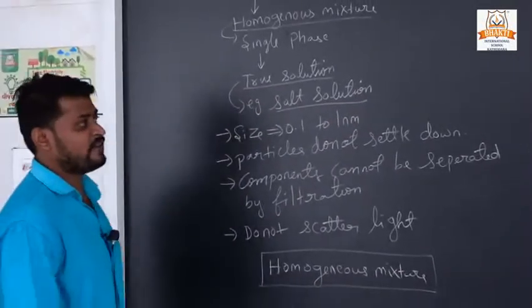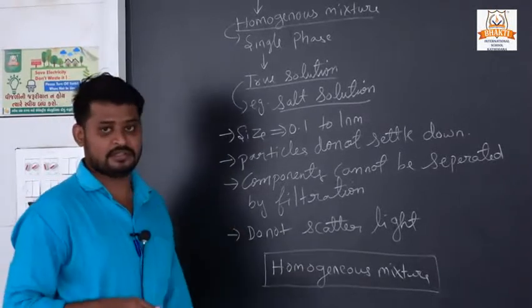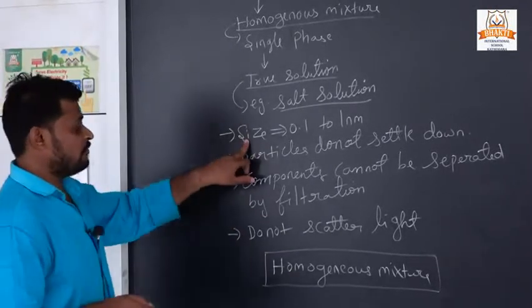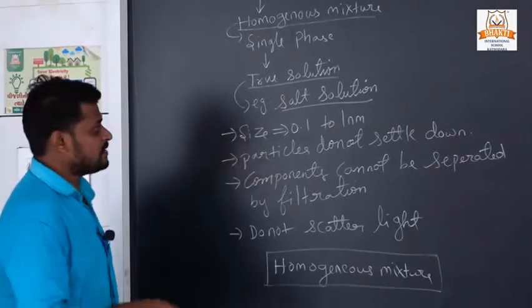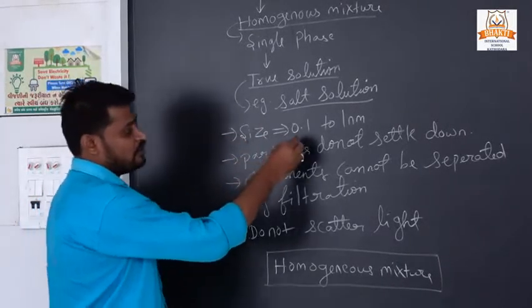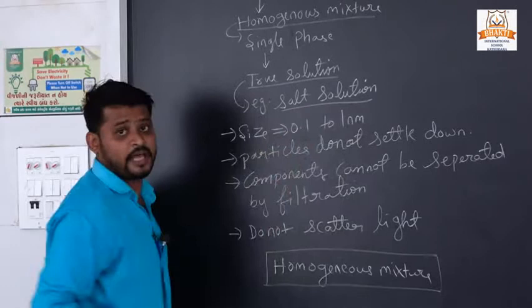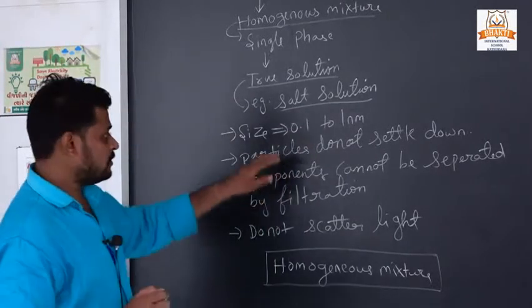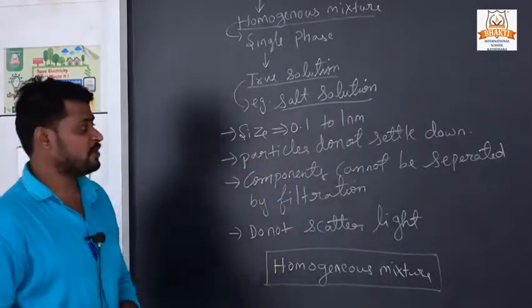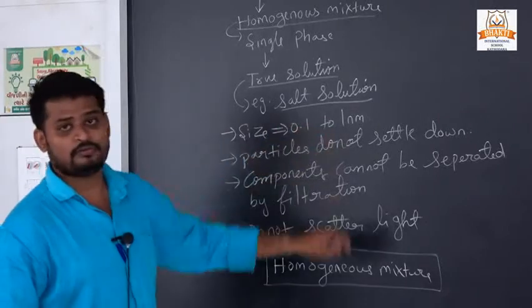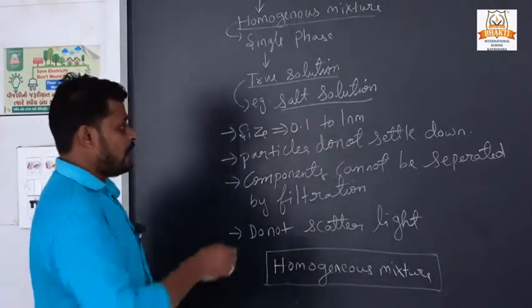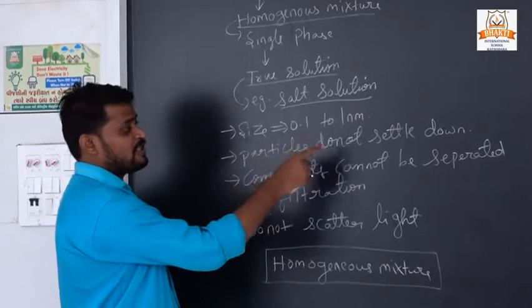So what was the difference between homogeneous and heterogeneous, and their properties? First is size. The size of particles in a homogeneous mixture is between 0.1 to 1 nm, and the particles do not settle down.